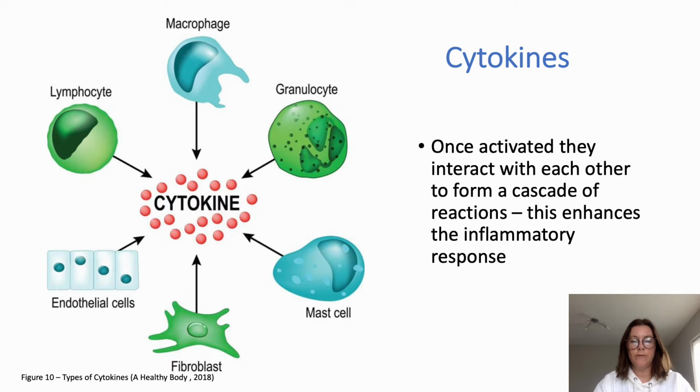There are more than 30 different types of complement proteins, including monokines, interleukin, interferons, and they are all types of cytokines. They travel in the blood, and once activated, they interact with each other to form a cascade of reactions. The reactions attract phagocytes to enhance the inflammatory response and phagocytosis.